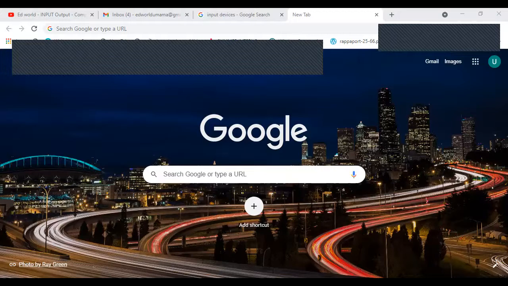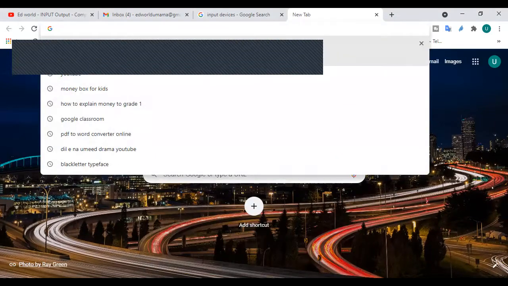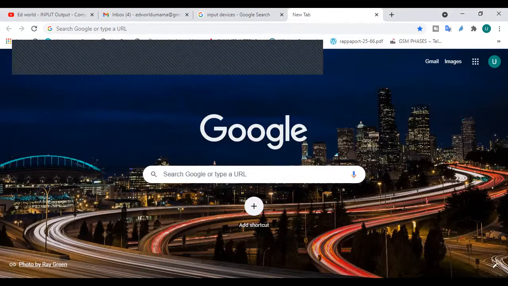This is a mouse pointer which is right now on Google, right? I can bring it over here as well. I can take it over here as well. So what do I do with this pointer? I'm controlling the whole computer. If I click on this, something will open. If I click on this, the wireless communication will open. So these are different things that I open, mostly or occasionally, right? So with the help of the mouse, with the help of this pointer, I can control everything. So this mouse is the one which gives commands to the computer, or which can control the computer, right? And when I'm moving the mouse, the pointer is also moving.